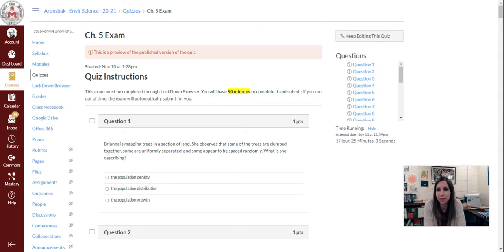So the instructions read, this exam must be completed through Lockdown Browser. You will have 90 minutes to complete it and submit. If you run out of time, the exam will automatically submit for you.